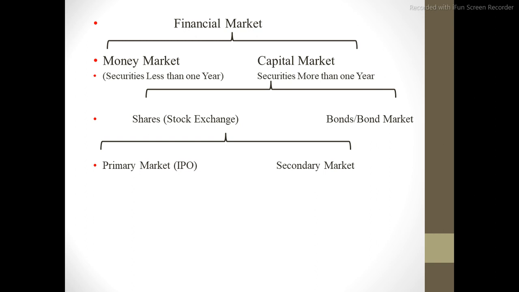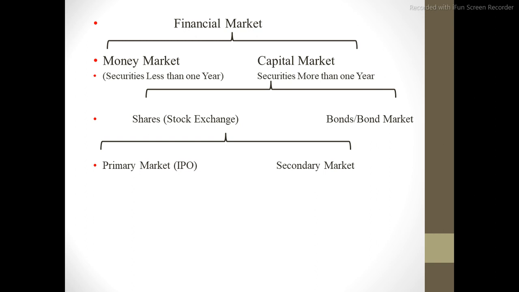Primary market is that market where the shares and stock of a company are traded for the first time. Whenever the company issues its shares for the first time, it can be traded in the primary market.